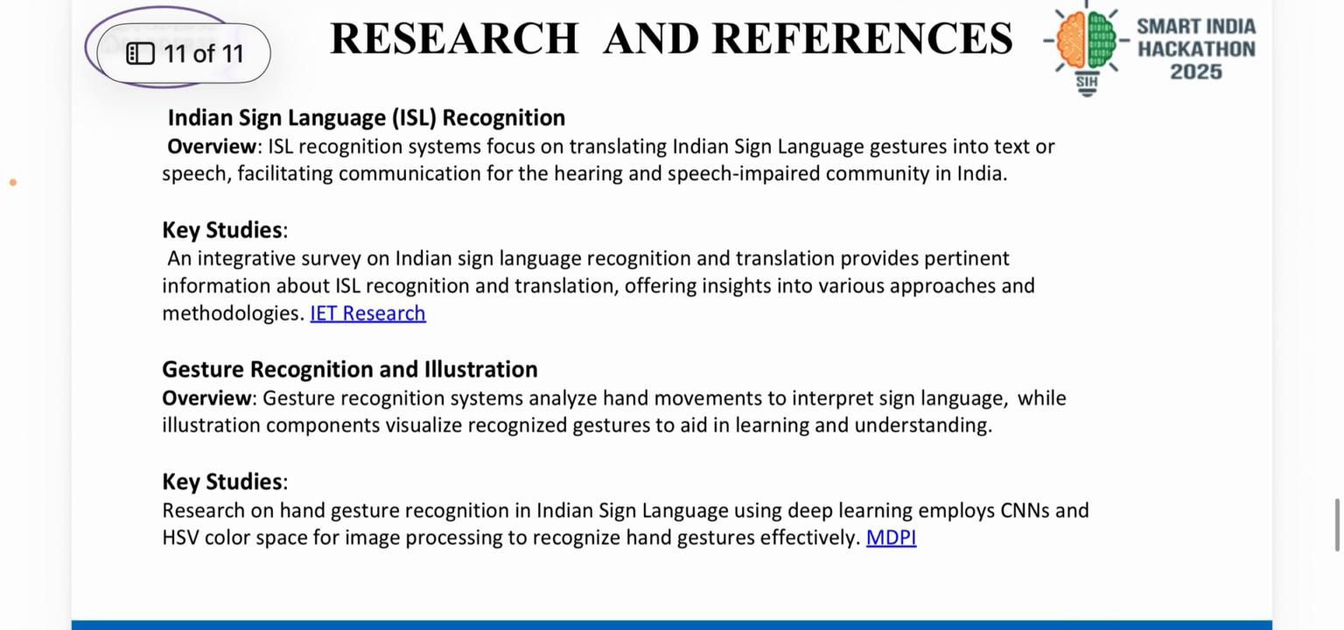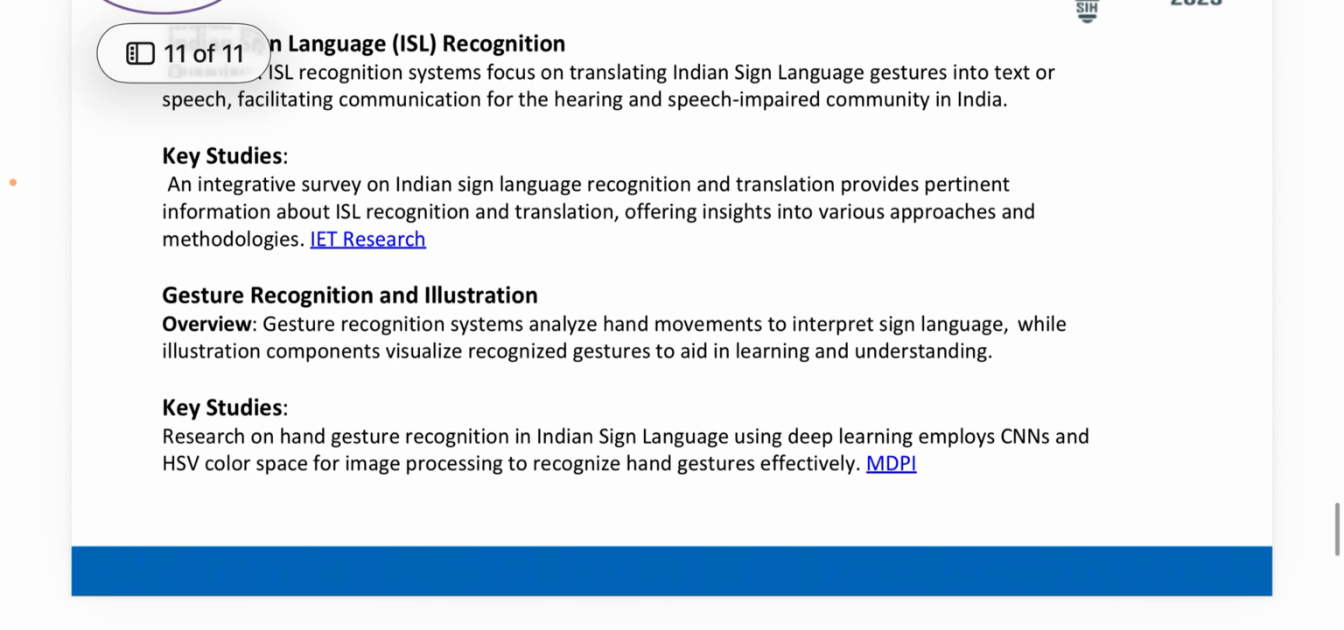Research and references. ISL recognition translating gestures into text or speech, per IET research. Gesture recognition and illustration can be done with CNN based hand recognition using HSV color space, MDPI. The overall conclusion: the project, Sign Language Capture and Illustration System with Sensor Integration, proposes a human-centric innovation combining affordable hardware and AI to promote inclusive communication. It aligns perfectly